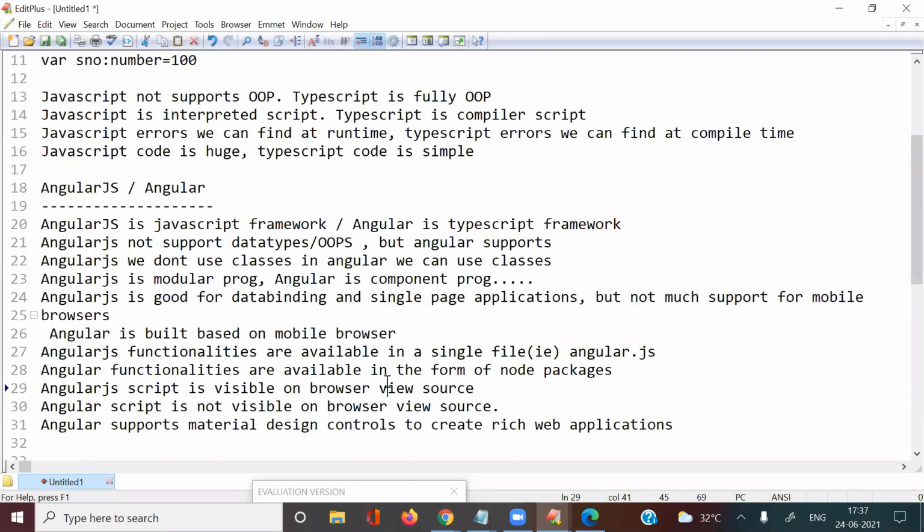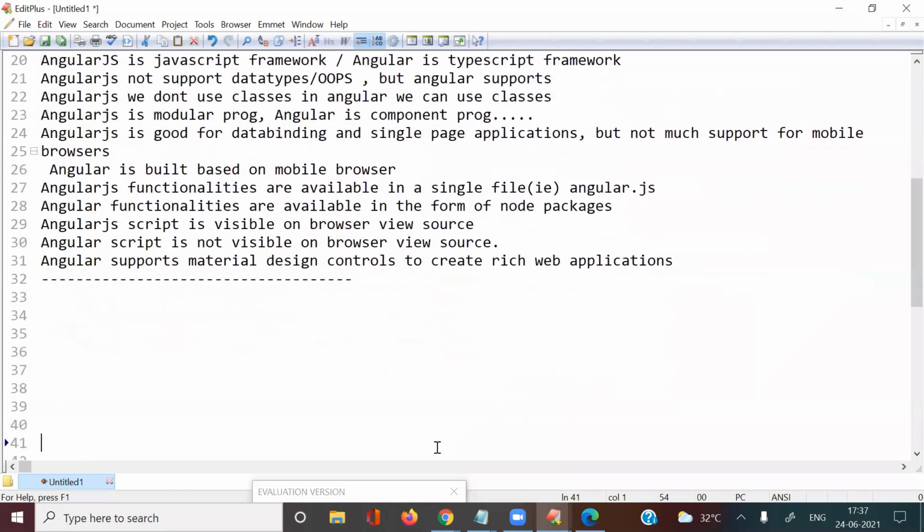And here we can also debug in Microsoft Visual Studio Code. I will explain how to work with Microsoft Visual Studio Code. In Visual Studio Code we can also debug the Angular script. Any more queries? All of you clear with this now?